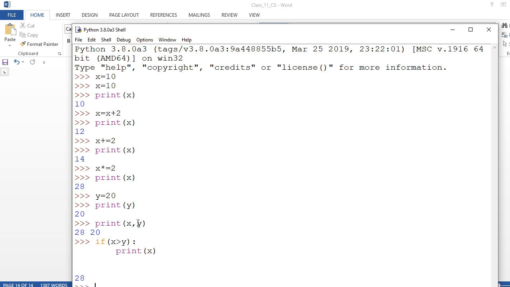So here you see, x is greater than y, then print x being printed or not.